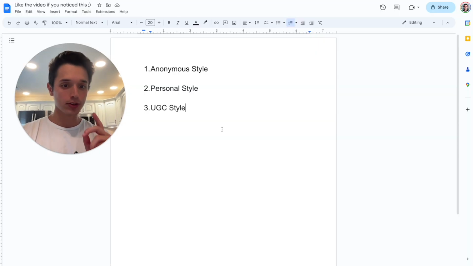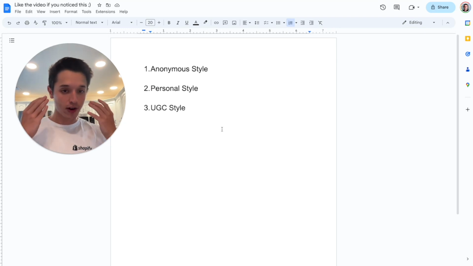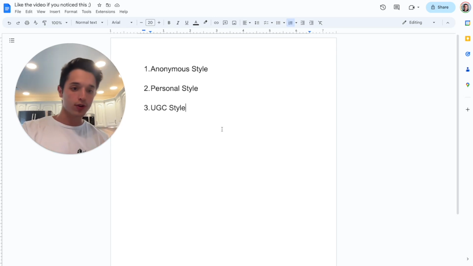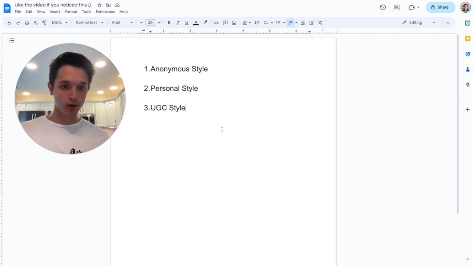Now, number 3 here is UGC style. Let's say you want to build the trust that a face provides when posting organic content, but you don't want to do it yourself. You're just not that guy, pal. So you're going to use UGC, user-generated content. Essentially what this is, is hiring an actor on Fiverr, on another website to essentially follow a script for you. And typically people will use this to review their products. But in this case, we're just going to hire someone to kind of help us create this short form content.